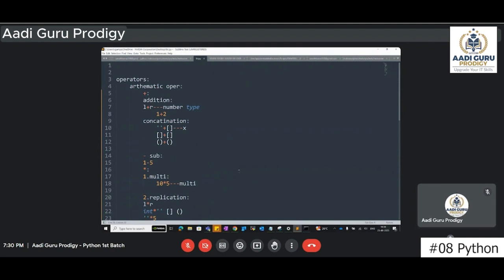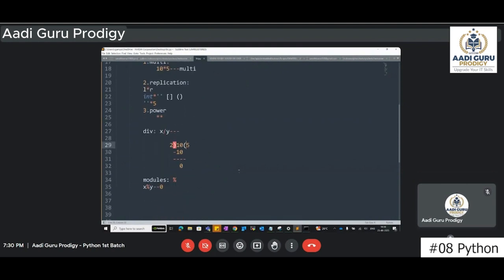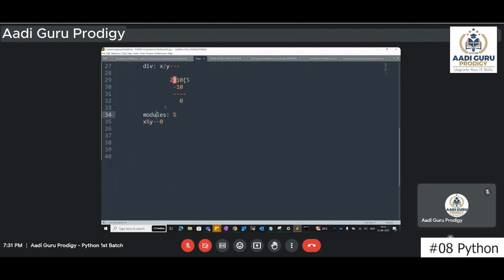In arithmetic, you have addition, subtraction, multiplication, division, power, and modulus. So these are the different operators that we have in arithmetic operators. Is it clear to you? Does anybody have any questions? Okay. So this is about the arithmetic operators.